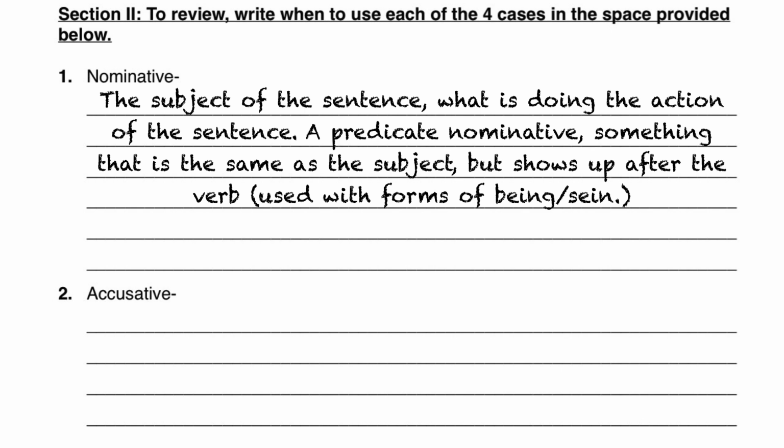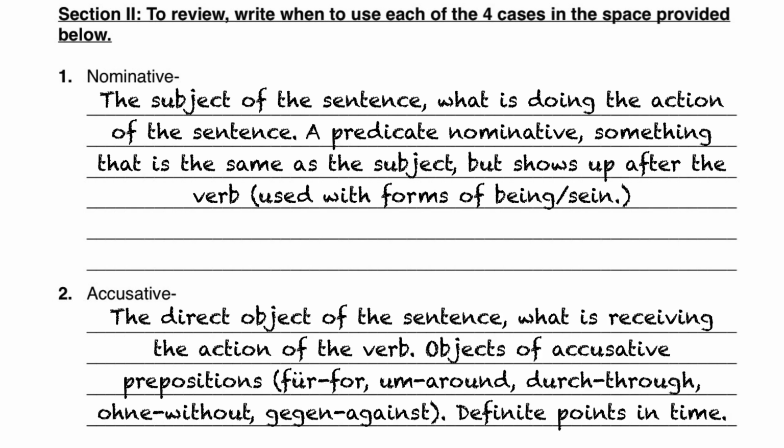So if you can put an equal sign in the sentence and the subject and the thing after the verb are the same, then it's probably going to be a predicate nominative. They're called that because they're in the predicate part of the sentence, as in after the verb, and they're still in the nominative case. In the accusative case, we have direct objects, so things receiving the action of the verb, that is, things that are being kicked or bought or thrown or whatever is being done. It's that accusative thing, that's the direct object.